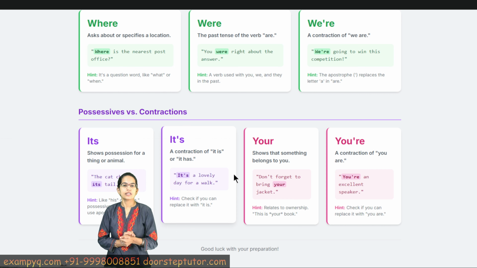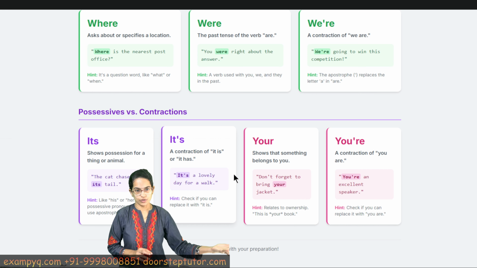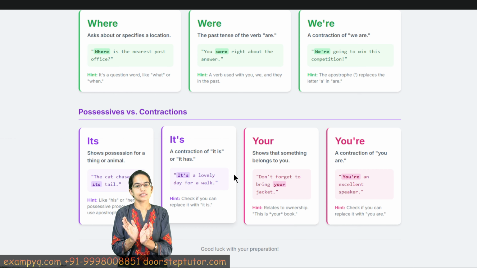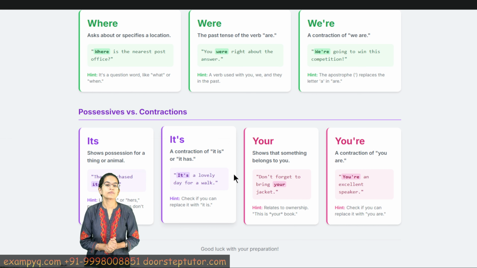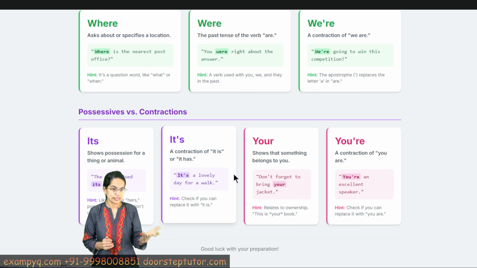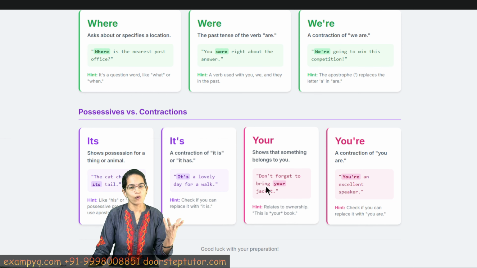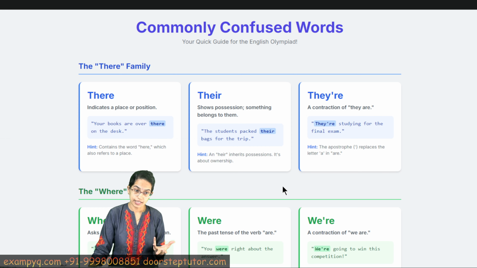Similarly, 'your', it's something belonging to you, so your school, your books, and so on. And 'you're', the contraction of 'you are', and this is you're an excellent speaker. And that is one such example. So these are some of the phrases that we have talked about in English Olympiad.